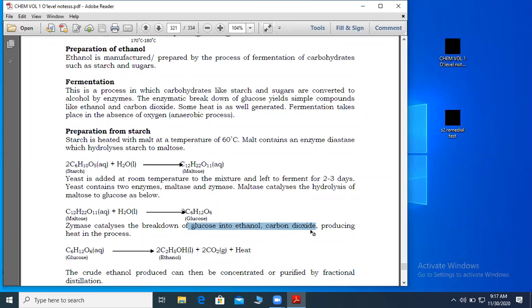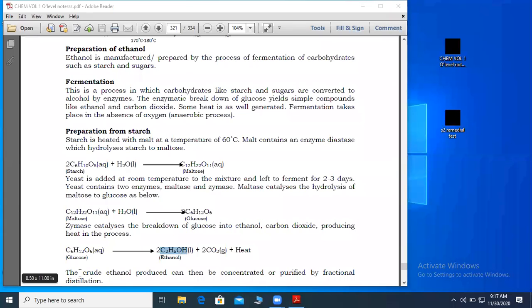The ethanol that you obtain at this point is not pure ethanol. It is crude ethanol. So there is a process that you take it through to obtain pure ethanol, and that process is fractional distillation. So this was the last statement.